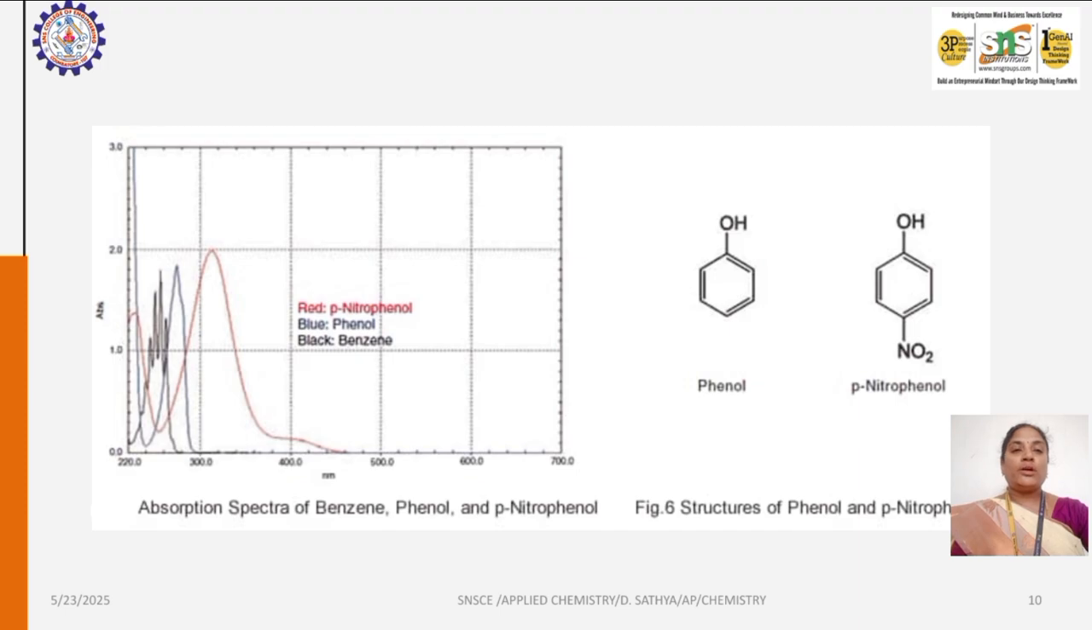This is one example of UV-visible for paranitrophenol. Here, between 300 and 400, we have a broad peak. It is called the maximum wavelength for paranitrophenol.